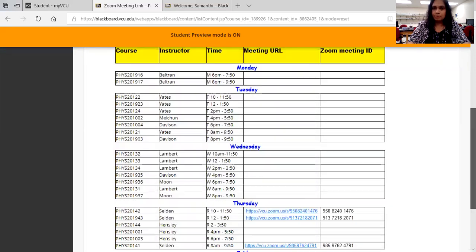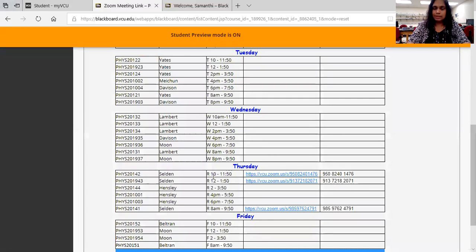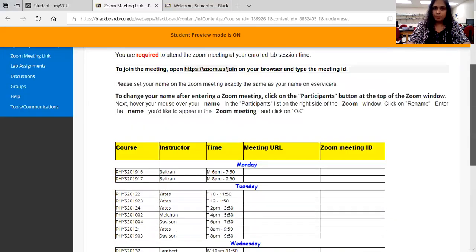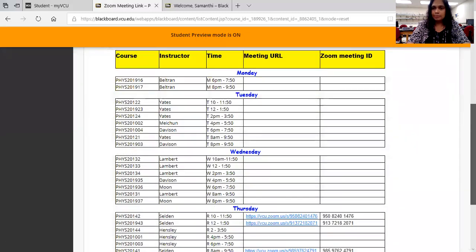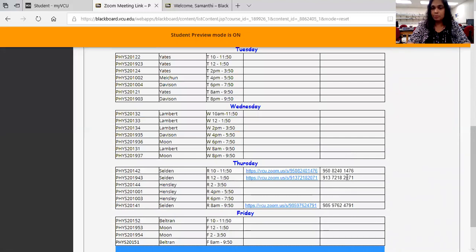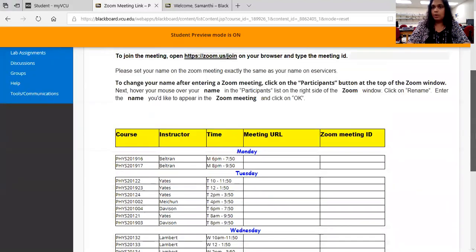To join the meeting, for example, let's say you want to join the Thursday 10 o'clock lab, as you enrolled in that section, that's Physics 201 42. You just click on this link, or you can go to the website zoom.us/join and type the meeting ID that's available here. Don't mix up. You need to use your own lab section meeting ID, and the lab instructors will be available on Zoom at this particular time only. So you need to join those Zoom meetings for your lab meetings.